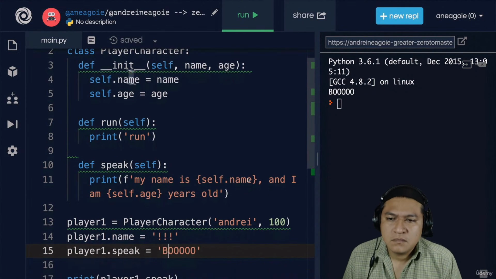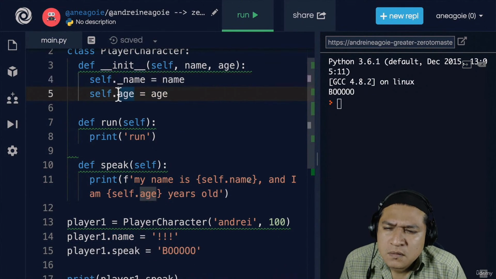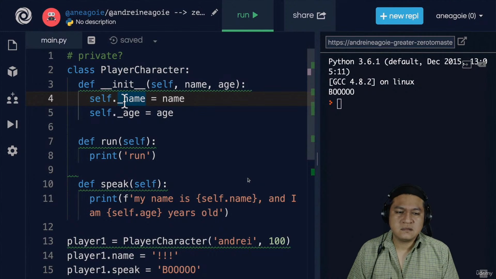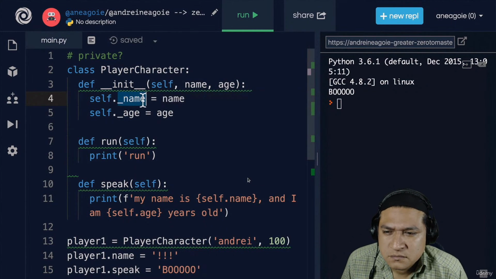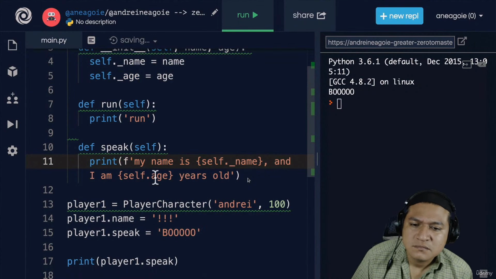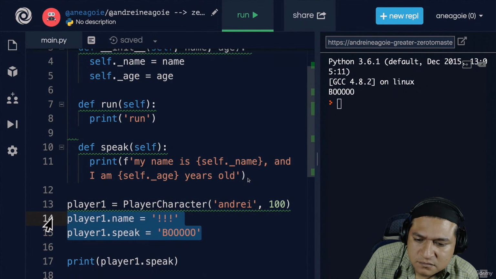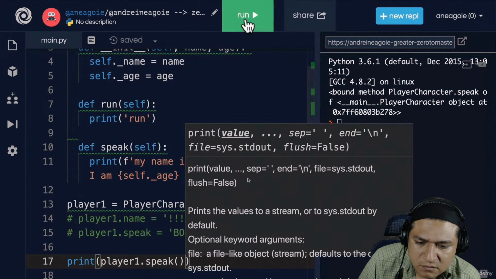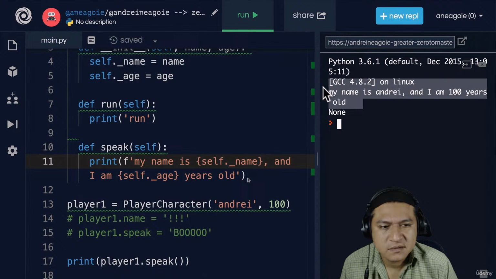Well, what we would do is do underscore name or underscore age. Does this give any special power? No, this is just a convention. That is, as Python programmers, we determine that, hey, if we see underscore in our code, that most likely means that this should be a private variable. So that when I use it in speak, let's say underscore name, underscore age, and let's comment this out. If I click run, well, I have to run this because now it's a method. Let's go. Yeah, it's a method again. And I get, my name is Andre, and I'm 100 years old.